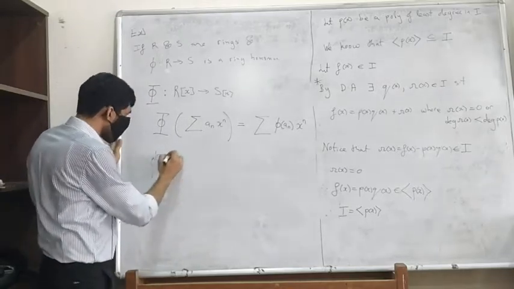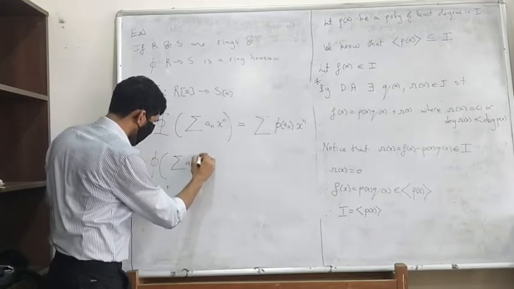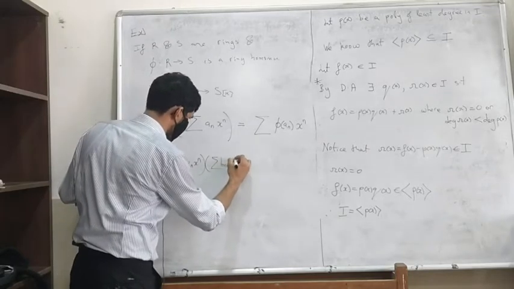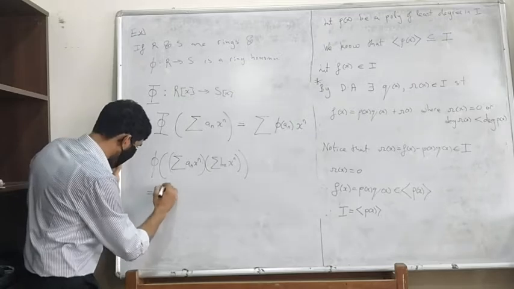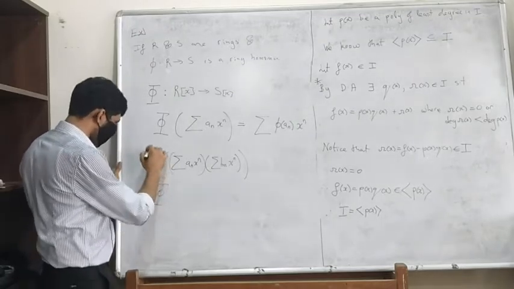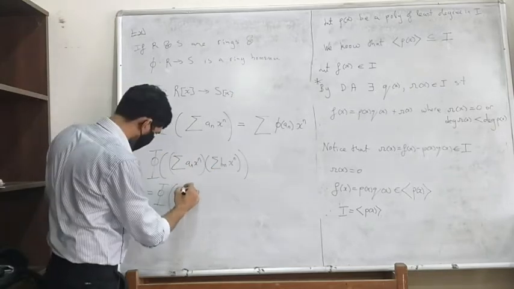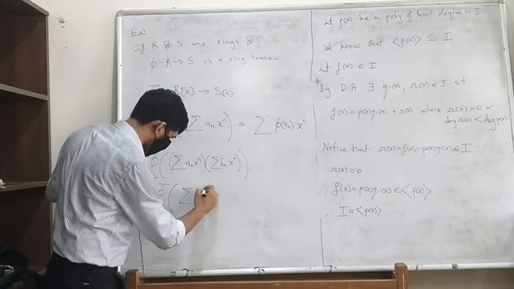So what is phi of summation a_n x raised to n times summation b_n x raised to n? This would be capital phi of, okay, what is this defined as? What is the nth term of this?